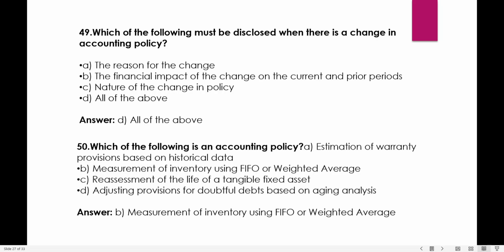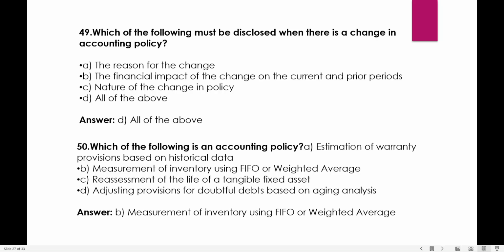Which of the following must be disclosed when there is a change in accounting policy? The reasons for the change, the financial impact of the change on the current period, and the nature of the change. So all of them. It is all of the above. Any reasons, any financial impact of the change in the current period, as well as the nature of the change, are also disclosed for a policy change. All of the above is the answer.